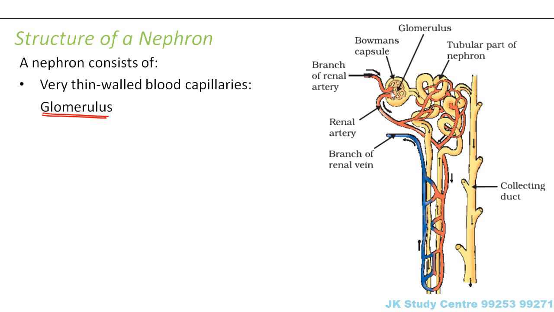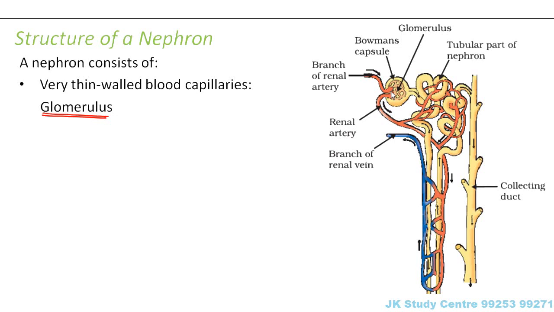Now since we know that kidneys are the organs where excretion has to take place, that means all the blood of the body which contains waste products, all the bad blood of the body, should be brought to the kidney. So who will bring that blood? The arteries.